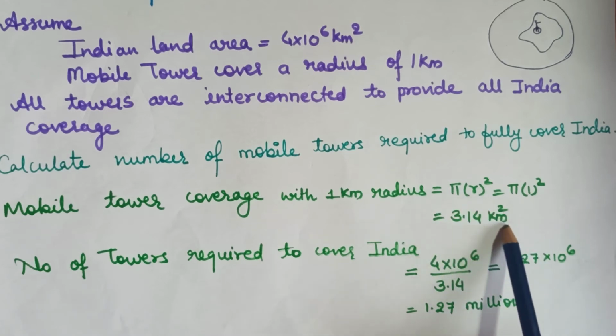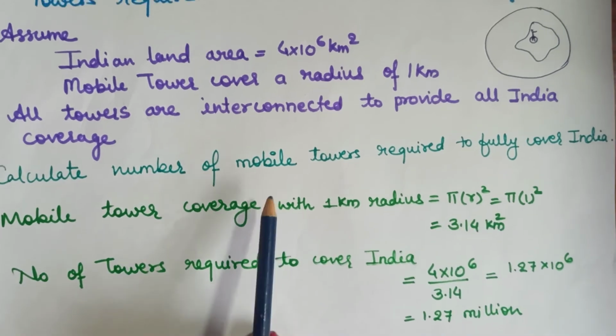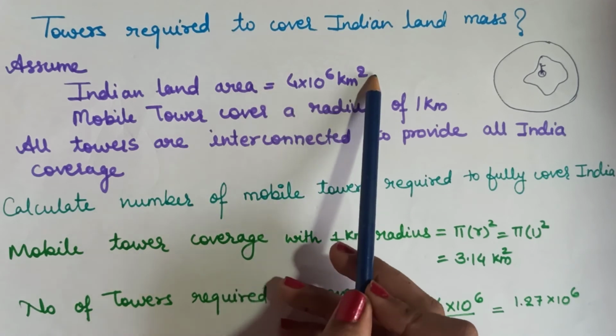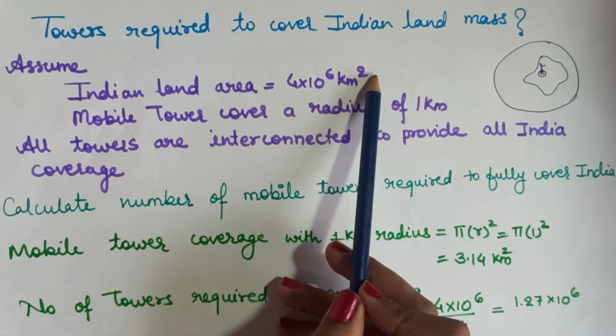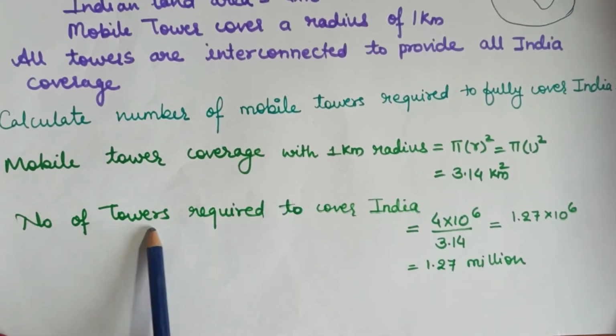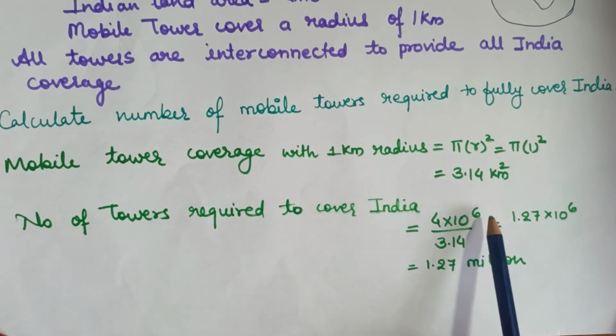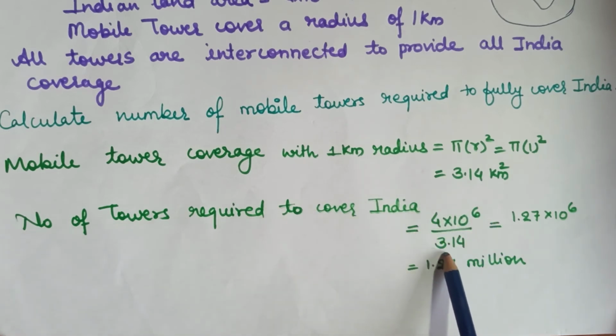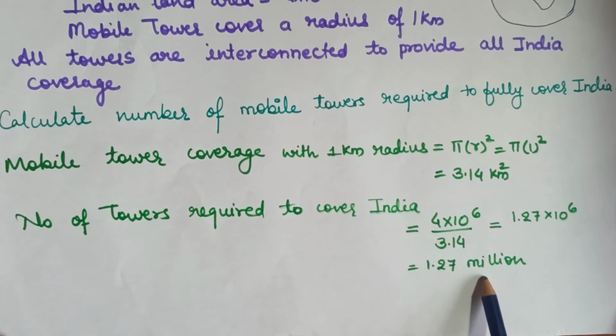This is the area covered by one tower. The number of towers required to cover India is the total area divided by the area covered by one tower. So, we have 1.257 million towers. We have to use this number of towers to cover the whole India landmass, which is impossible.